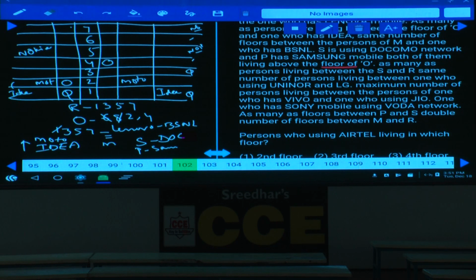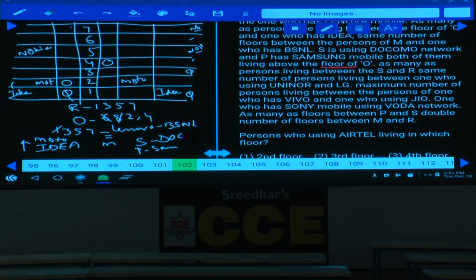As S and P are living above this O, now in the first case S and P can be 5, 6 or 7, 3 places. Out of this 5, 6 or 7, 2 are occupied by these 3 S and P, and the other person must be either M or Lenovo BSNL, isn't it? Either M or Lenovo BSNL. And next one, S and P are these 2 persons. S is using Docomo and P is, and both of them living above O.